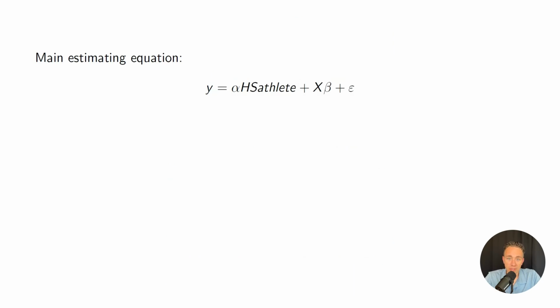So the general setup to our analysis is to look at the same empirical setting that we had done earlier in this video series, cross-sectional binary treatment variable. And here we're having the treatment variable be, did you participate on a varsity athletics team in high school? And then the outcomes are a wide variety.